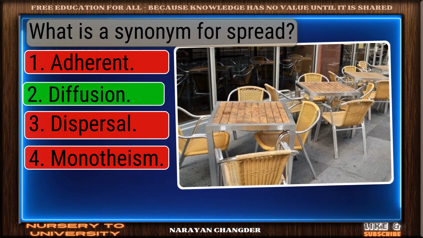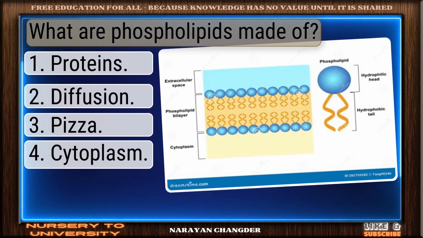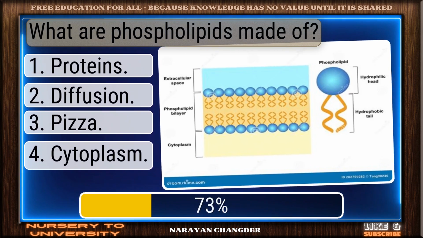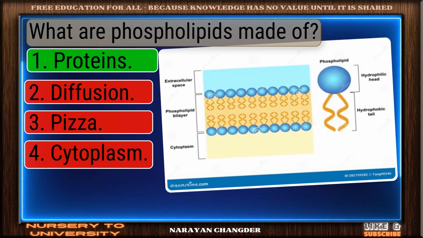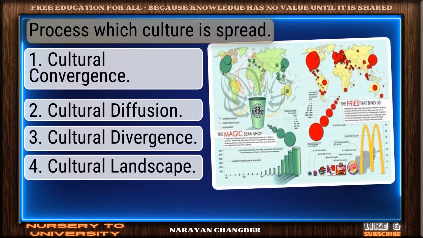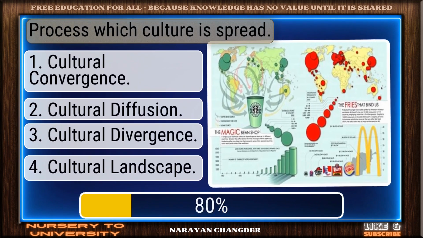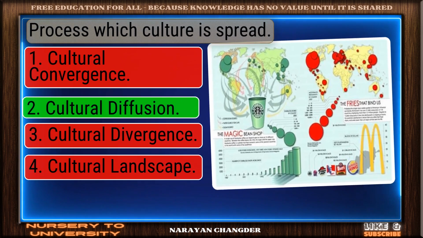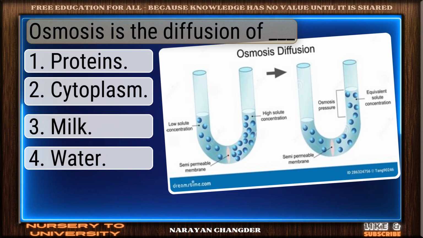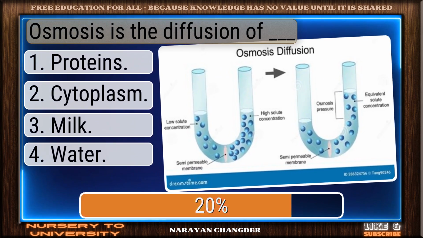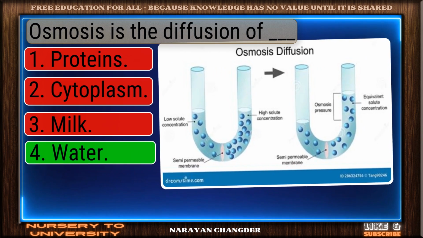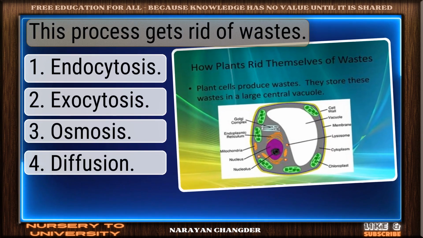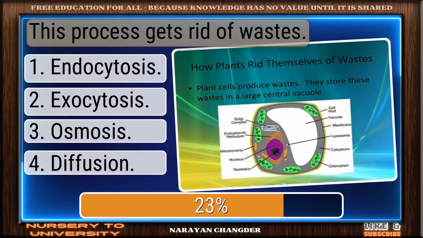Precise answer, diffusion. What are phospholipids made of? Right choice, proteins. Process by which culture is spread. Well supported, cultural diffusion. Osmosis is the diffusion of dash. Well done, water. This process gets rid of wastes.